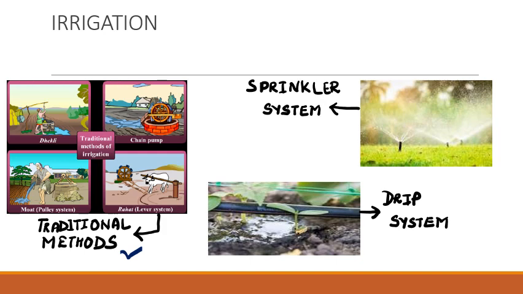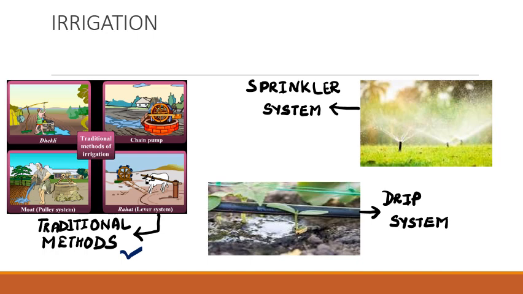In ancient times, the traditional methods used for irrigation were that water is drawn from various sources, either manually or with the help of cattle. This water is then taken to the fields for irrigating the crops. The examples, as I read earlier, are the Dhekli, chain pump, pulley system and lever system.